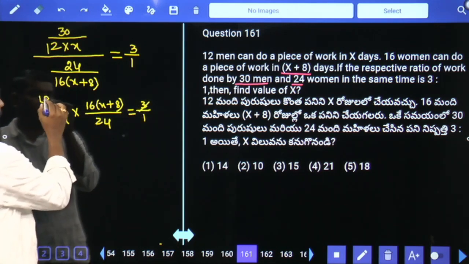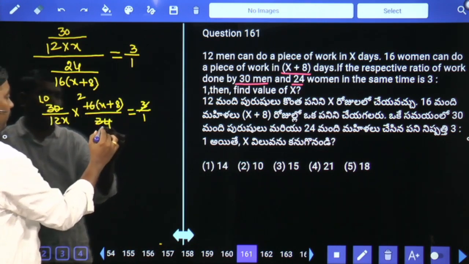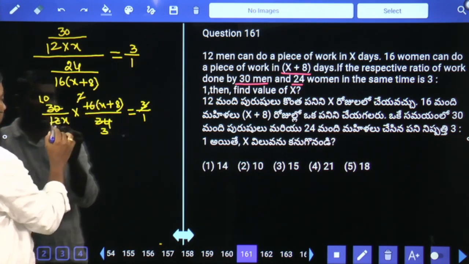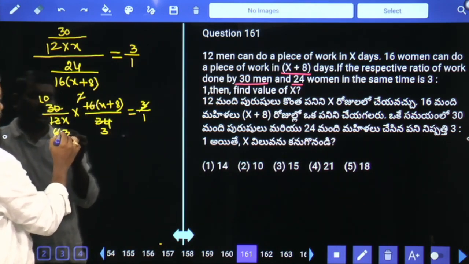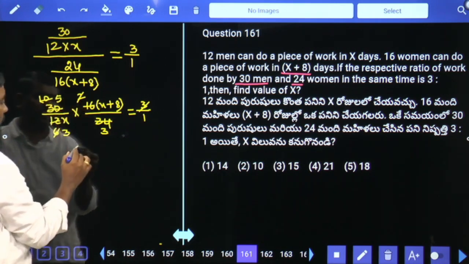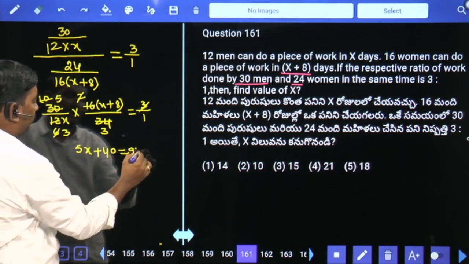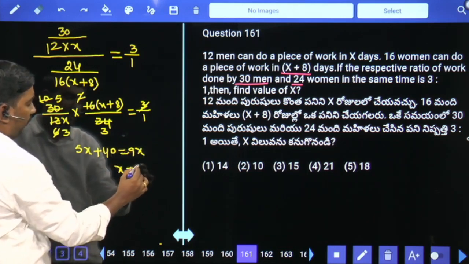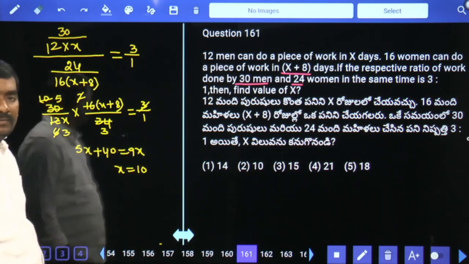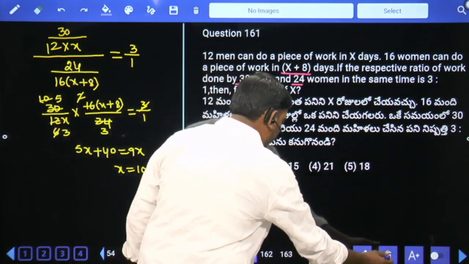Simplifying, 5X plus 40 is equal to 9X, 4X equal to 40, X equal to 10.